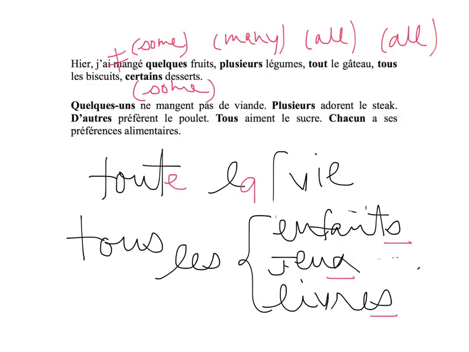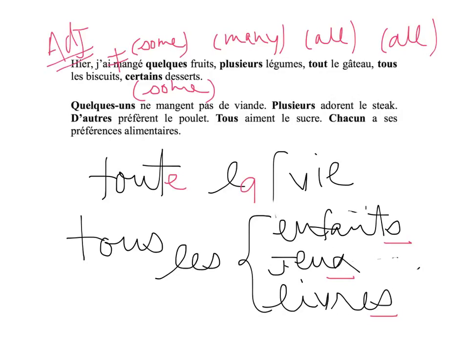Certains desserts means some of the desserts, not all of them. I'm not sure if it's clear, but I don't think it's a big deal if it's not. As long as you know that they both mean some, that's the most important. Okay, everyone? In the first one here, we had the adjectives.